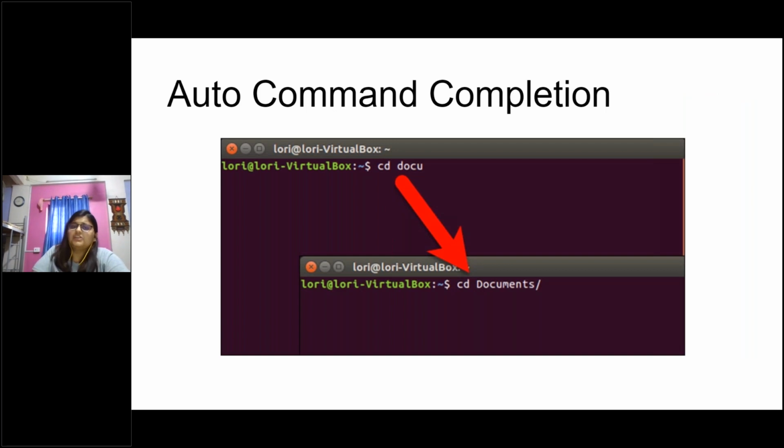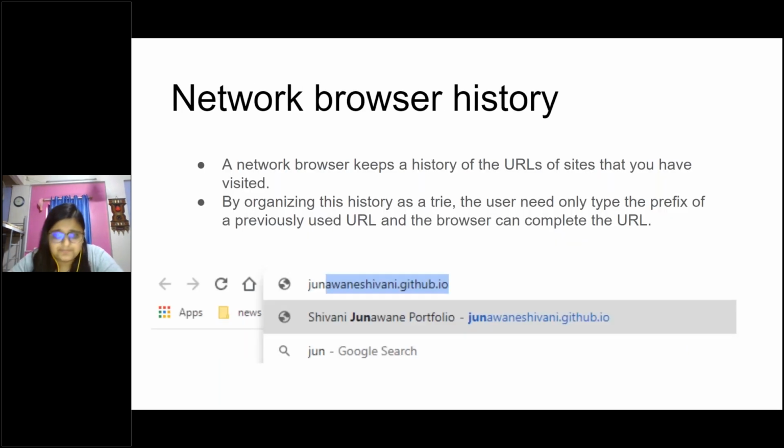Another application that you actually use in day-to-day life is auto completion. So when you do cd doc and you press tab, the Linux terminal automatically completes it to documents. Why does it complete it? Because it knows that in the current directory there is only one way of completing that word, and that is documents. You don't have any other word or any other folder in the current directory, and the entire directory structure in your current directory can be stored as a try to implement this. So that is another example where a try can be used.